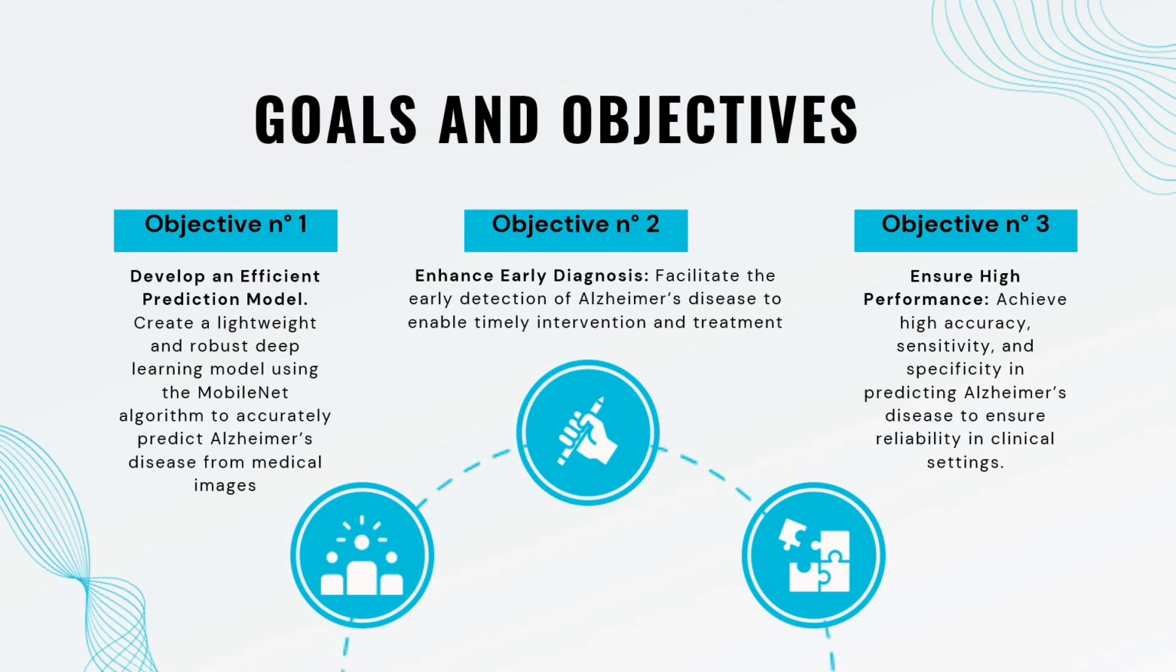The major goal of the project: we are considering 3 major objectives. The first objective is that the algorithm should be an efficient predictive model, so we are using it to get 97% accuracy, as well as enhance early diagnosis. You can predict Alzheimer disease in a very mild stage itself. Then ensure high performance: not only accuracy, the specificity as well as sensitivity is also higher compared to the existing system. This MobileNet algorithm can run on a low spec system itself, which is very useful for a larger number of users.